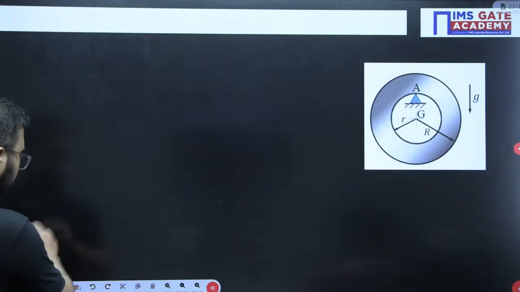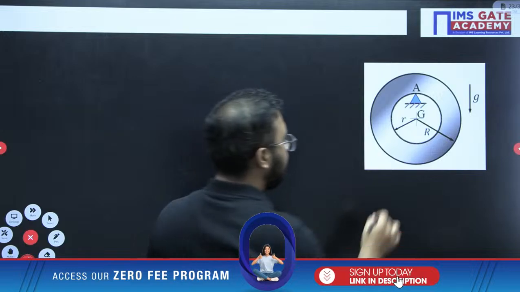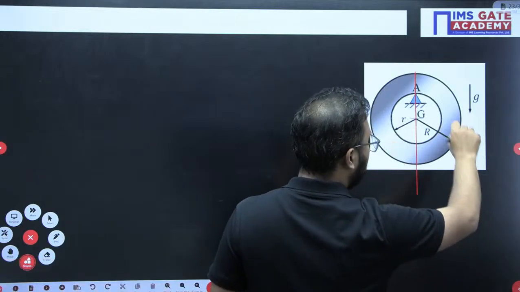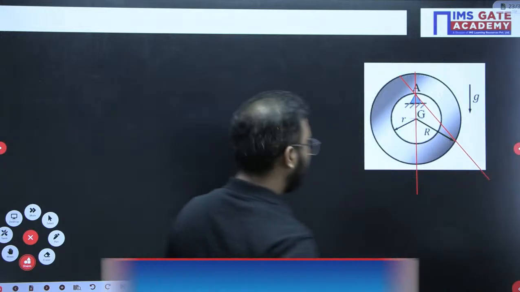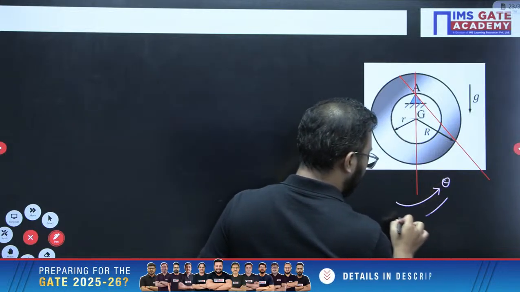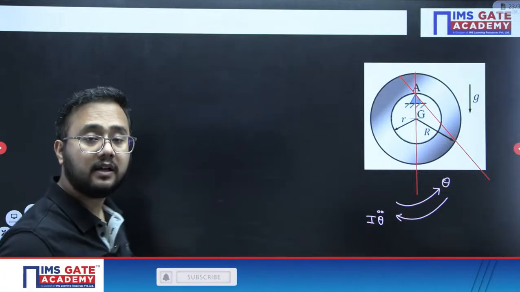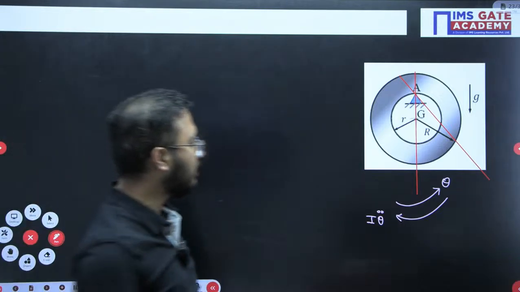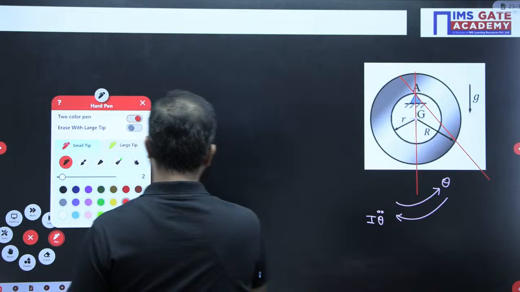First we will understand how we will disturb this system. Initially it is like this. Now if I provide an anti-clockwise disturbance, it would rotate like this. This is the disturbance provided, theta. Opposite to that, the inertia torque will come. Apart from this inertia torque, is there any other torque that will come here? Tell me. Is there any other torque? Definitely it will come, because the center of gravity point is going to change, or shift from here to here.